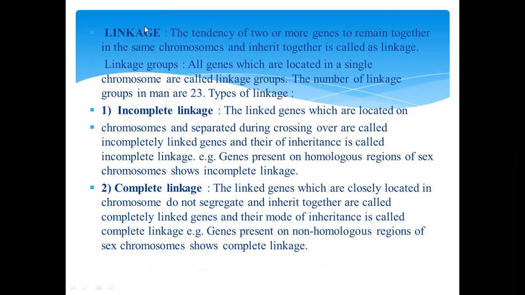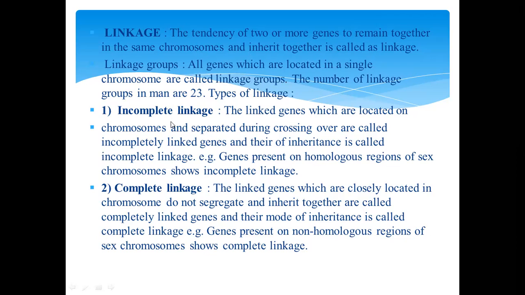Next term is linkage. So what is linkage? Linkage is the tendency of two or more genes to remain together in the same chromosome and inherit together. Linkage groups: all genes which are located in a single chromosome are called a linkage group. The number of linkage groups in man is 23.